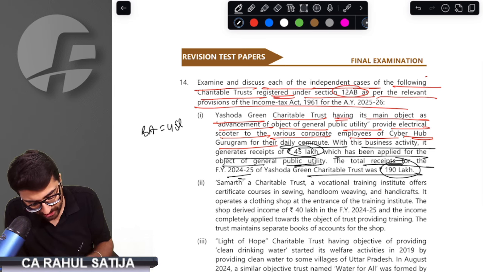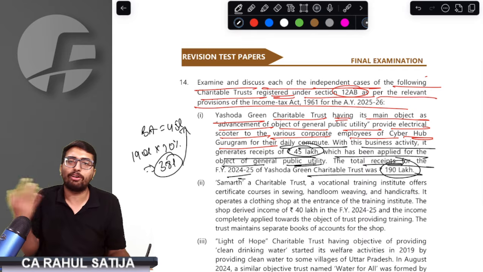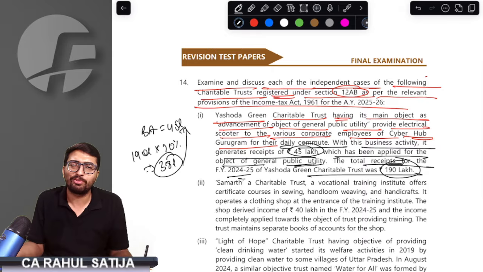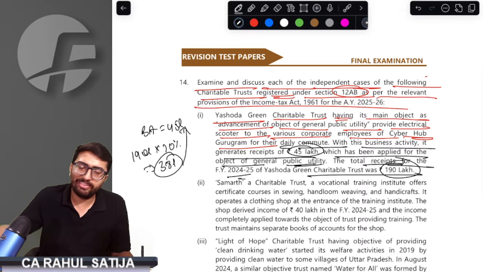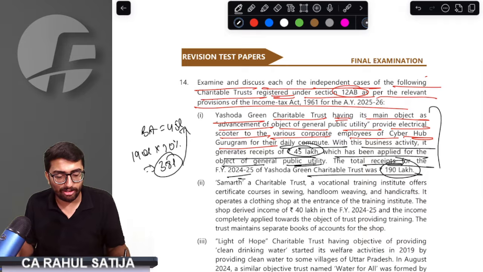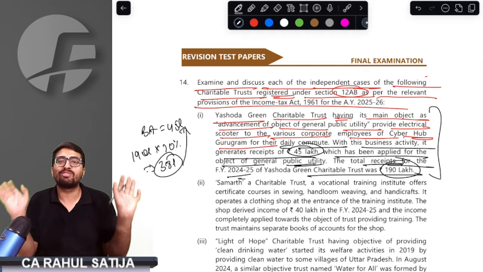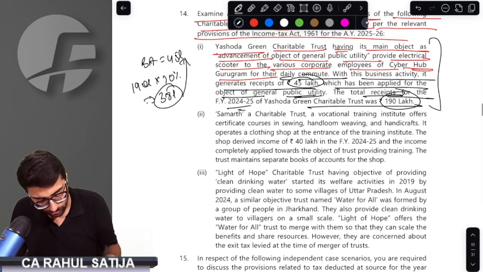The entire receipts are 190. See, out of the entire receipts of 190, 20% can be business receipt, which amounts to 38 lakh. But it is doing 45 lakh of business receipt. That means this business is not allowed. This business model is not tenable. Sir, the government is not going to give you any kind of exemption for this particular year.